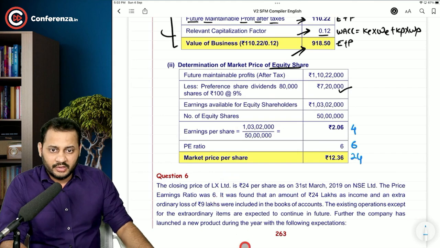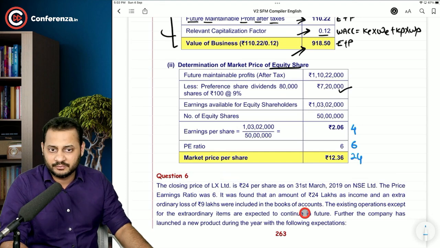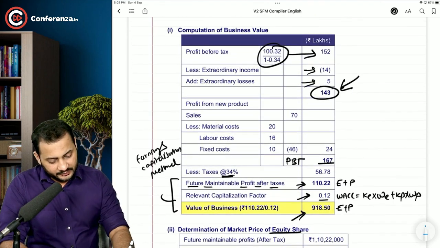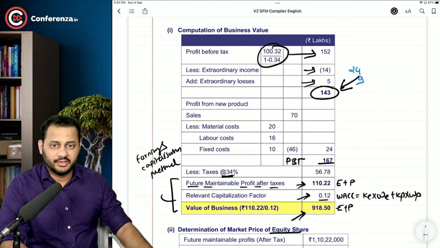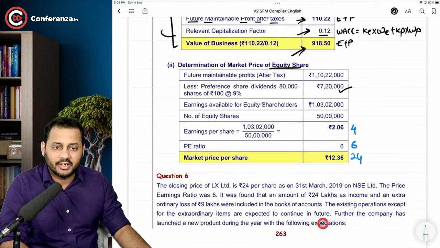It was found that an amount of 24 lakhs as income and extraordinary loss of 9 lakhs were included in the books of accounts. So 24 and 9. So let me write it. This is 24 and this is 9 in the new question. We'll adjust that later on. The existing operation except for the extraordinary items are expected to continue in the future. This statement is not required.